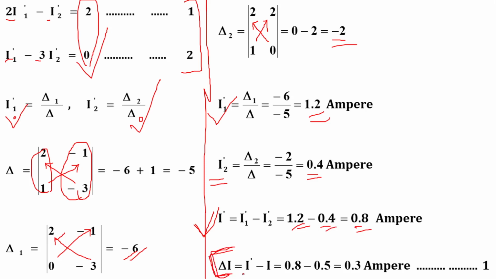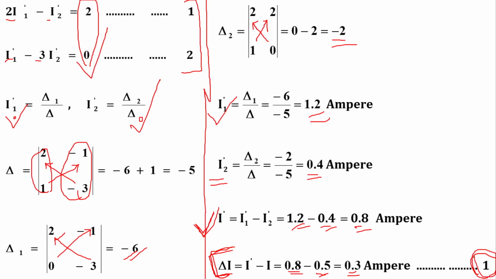And that is equal to I dash minus I. Clear? So I dash minus I is equal to 0.8 minus 0.5 is equal to 0.3 ampere. This is our final result number 1 for the verification of compensation theorem.